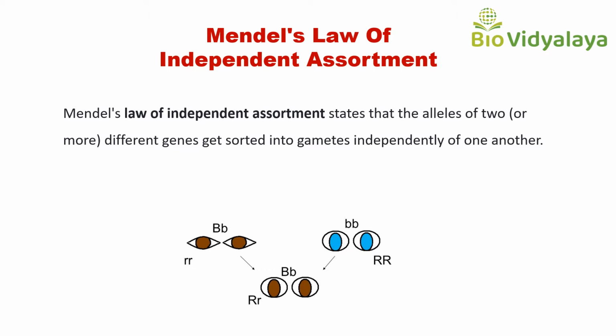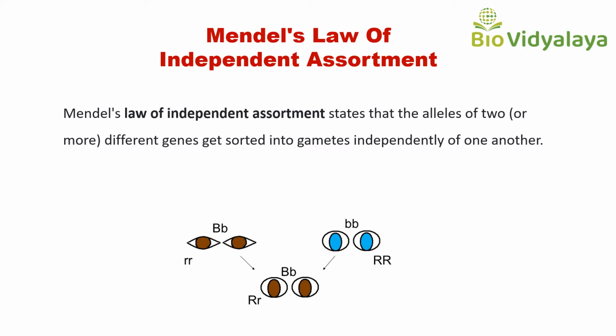It states that the alleles of two or more different genes get sorted into gametes independently of one another. Or we can say that when two pairs of traits are combined in a hybrid, segregation of one pair of characters does not depend upon another pair of characters. And this law is based on dihybrid cross.